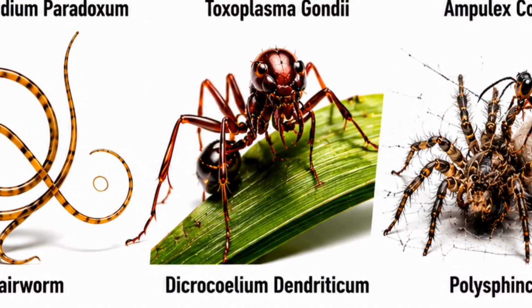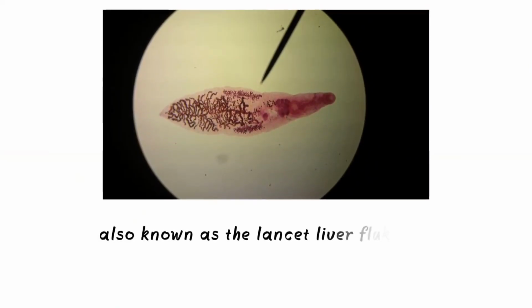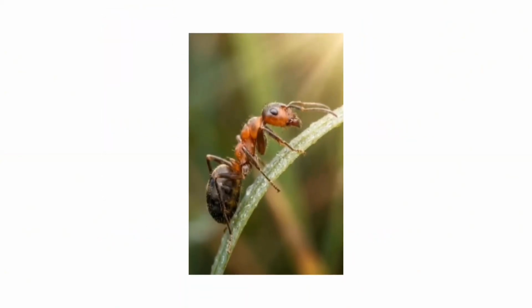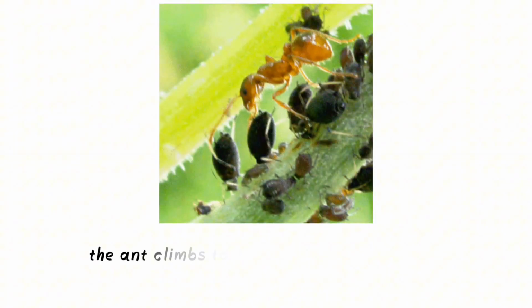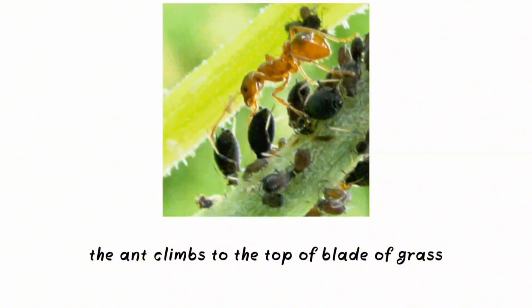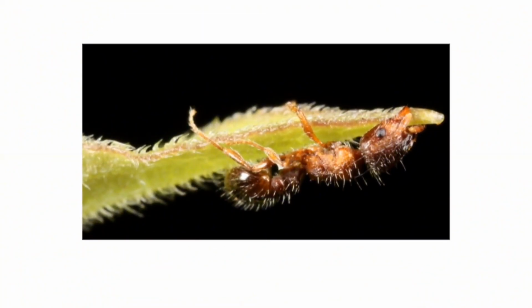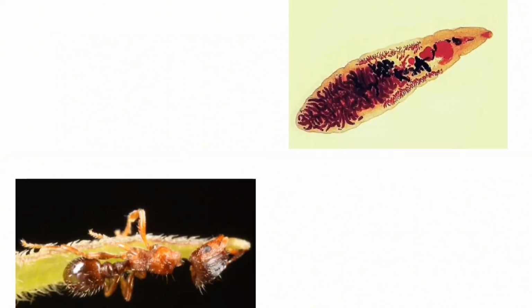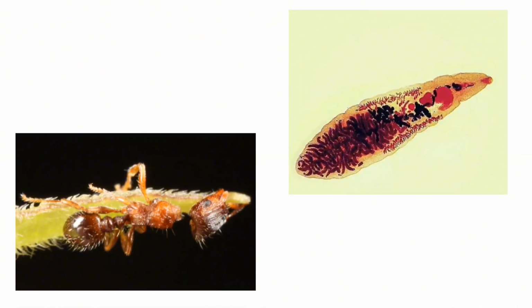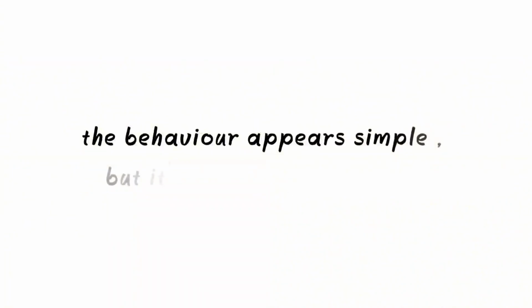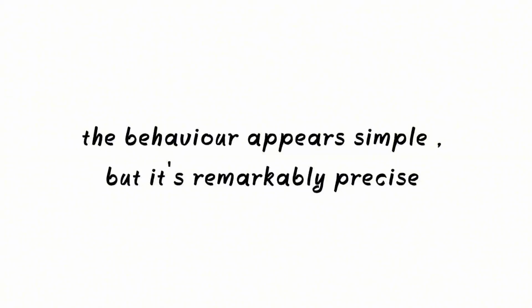Dicrocoelium dendriticum, also known as the lancet liver fluke. This parasite uses ants as part of a complex life cycle. After infecting an ant, one larva travels to the insect's nervous system. During cool evenings, the ant climbs to the top of a blade of grass and locks its jaws onto it. This increases the chances of being eaten by a grazing animal, which the parasite needs as its next host. The behavior appears simple, but it is remarkably precise.